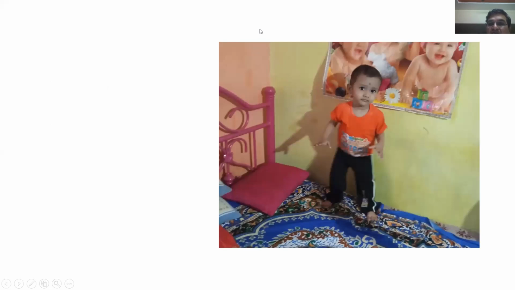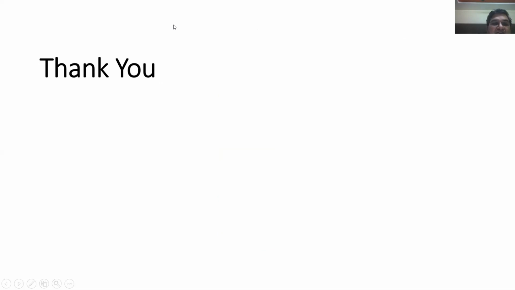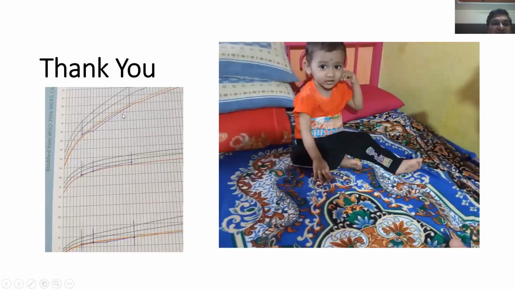This child has come back. He is today weighing 8 kg, 80 centimeters. So this is his growth chart. You can see that till the time bone marrow transplant was not done, he was definitely having a lapse. Then subsequently he started picking up. The head circumference also has picked up, and so also his height.